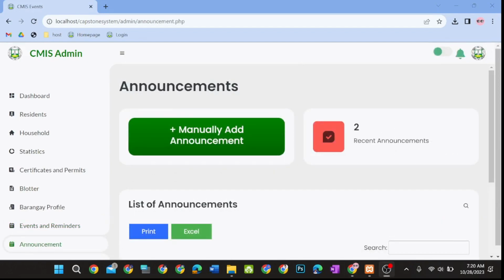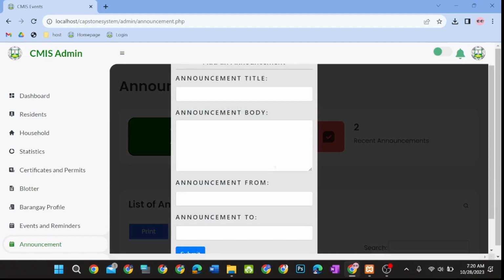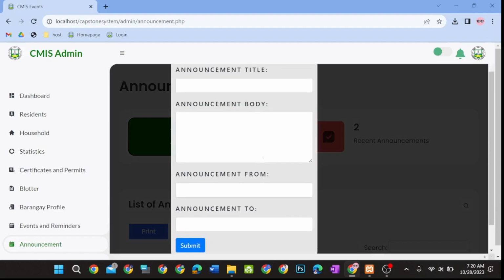In the Announcement page, it displays the total number of announcements created in the system. It also has a button where the admin can make a new announcement. When the button is clicked, the system asks the admin to put the needed information to post an announcement.